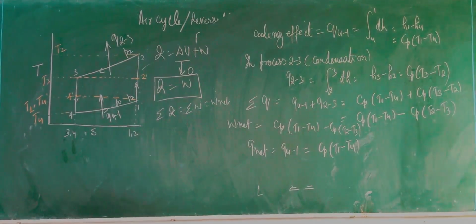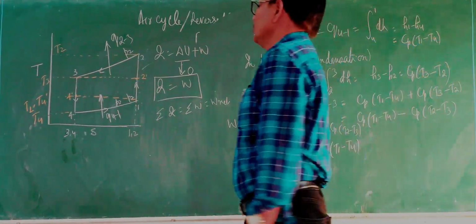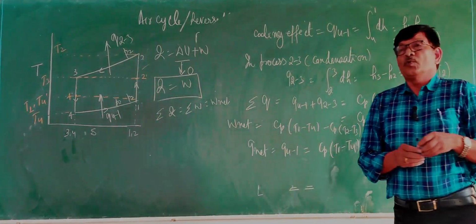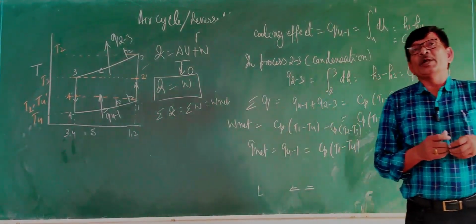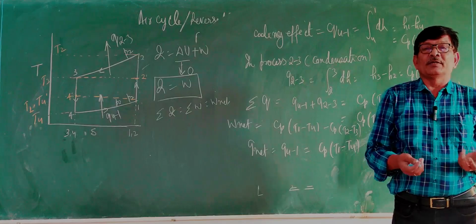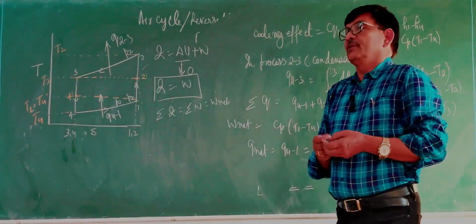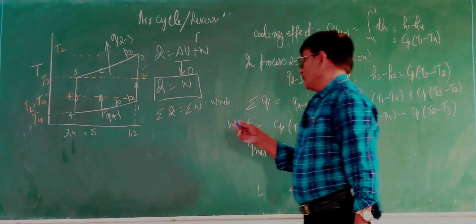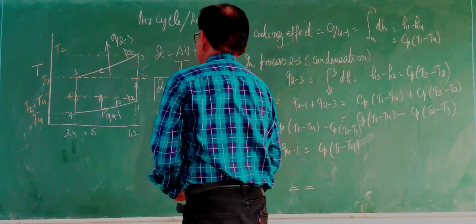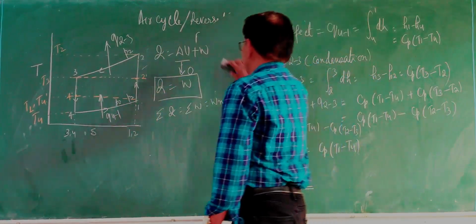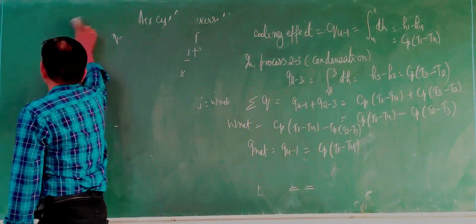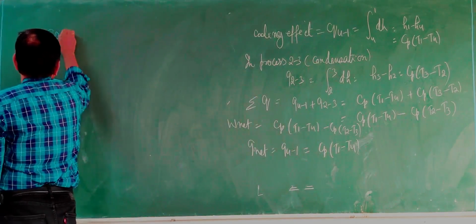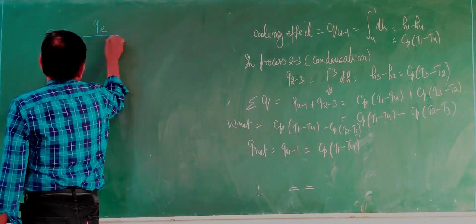And as per the COP definition, what is the COP of the system? COP can be defined as the ratio of the cooling effect produced to the work done to produce that cooling effect. I have already explained this figure, so we will draw it again later. So COP equals QE upon W net.